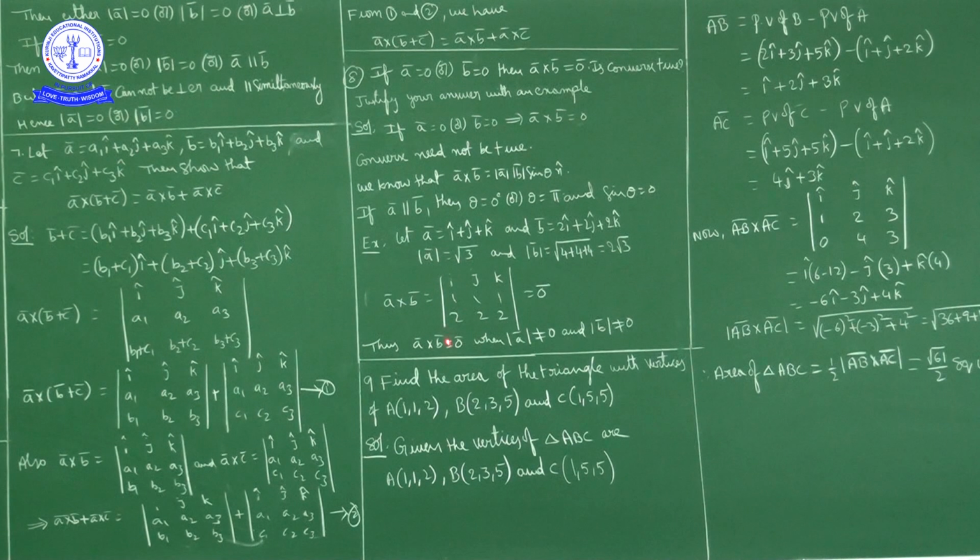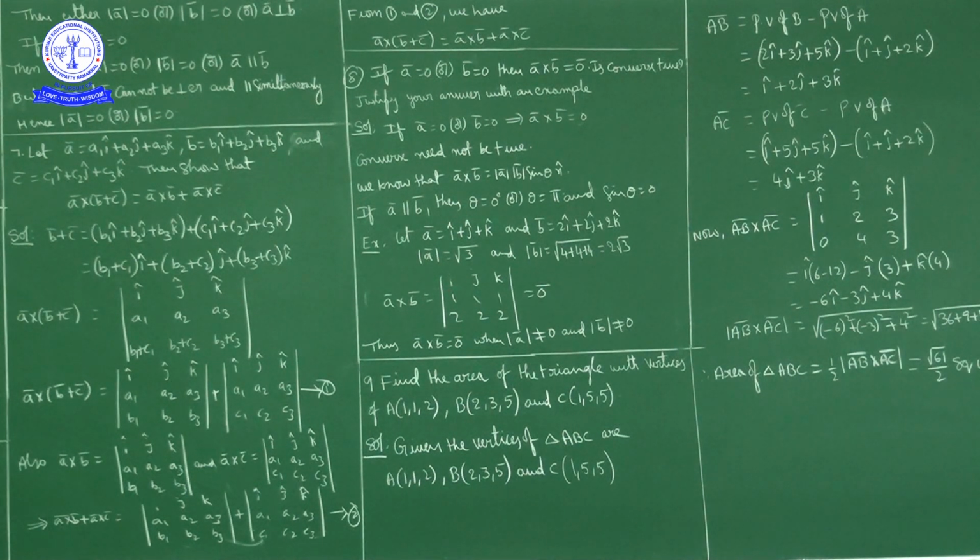But if you calculate A bar cross B bar, it is the determinant of i, j, k; 1, 1, 1; 2, 2, 2. What we know from the determinants concept is that if two rows are equal, or corresponding elements are in the same ratio, then obviously the determinant is 0. Or else, because every term in this row is a multiple of 2, we can write 2 outside. So A bar cross B bar is equal to 2 into the determinant of i, j, k; 1, 1, 1; 1, 1, 1.